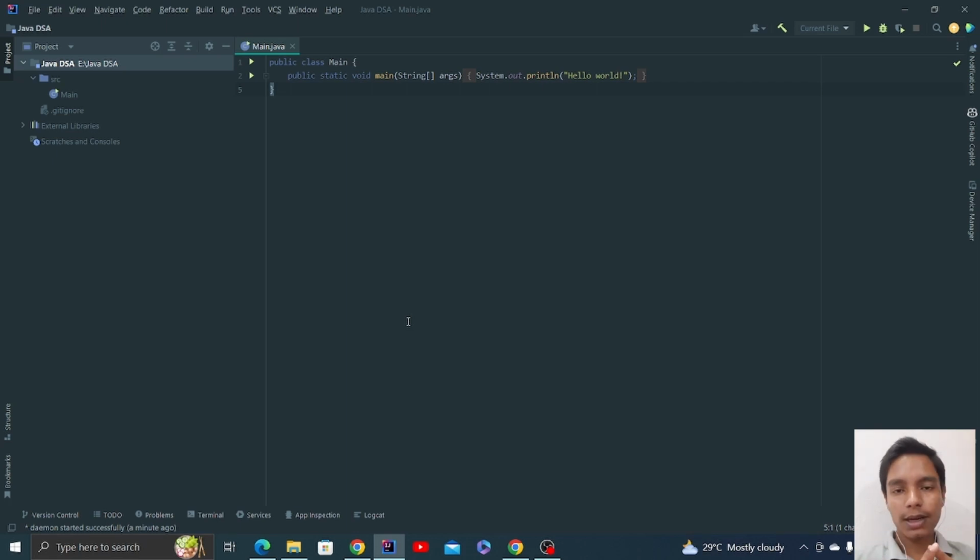You made a project, right? You gave it the name Java DSA, that you can see over here as well. What is this? This is nothing but a folder in your system, as you can see over here as well.